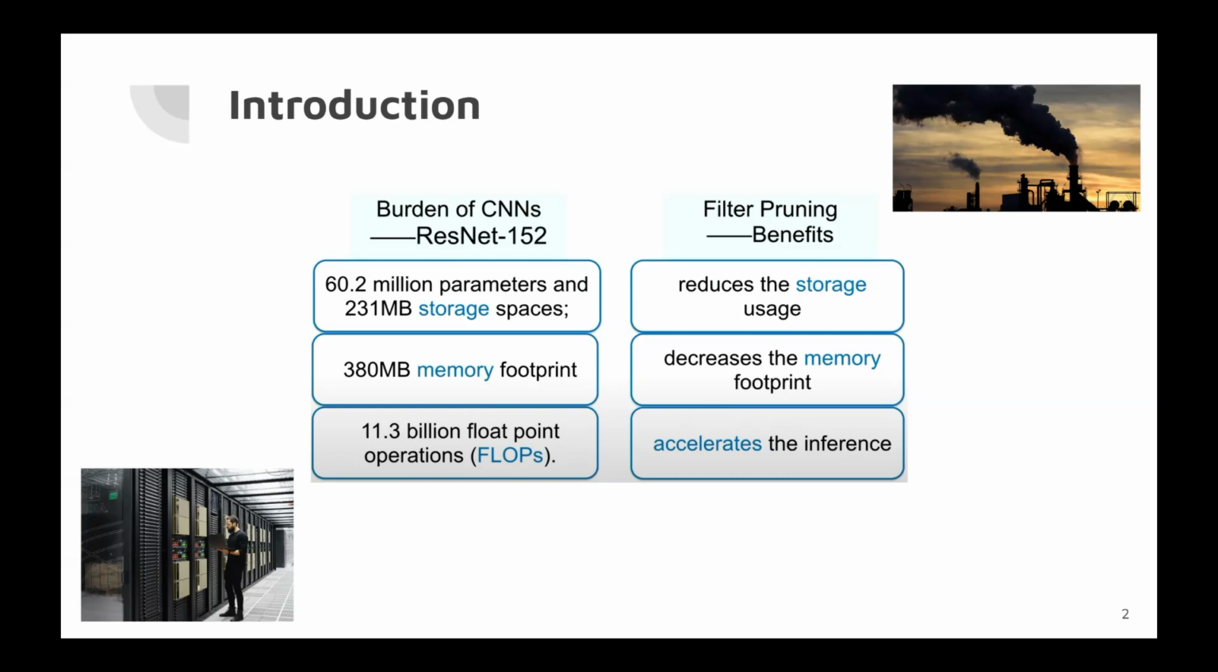Let us first discuss why filter pruning is important. CNNs, with their millions of parameters, demand huge storage and have hundreds of megabytes of memory footprint. They also require billions of floating point operations, making them resource intensive, especially for real-time applications or deployment on devices with limited resources. Filter pruning can alleviate these burdens.